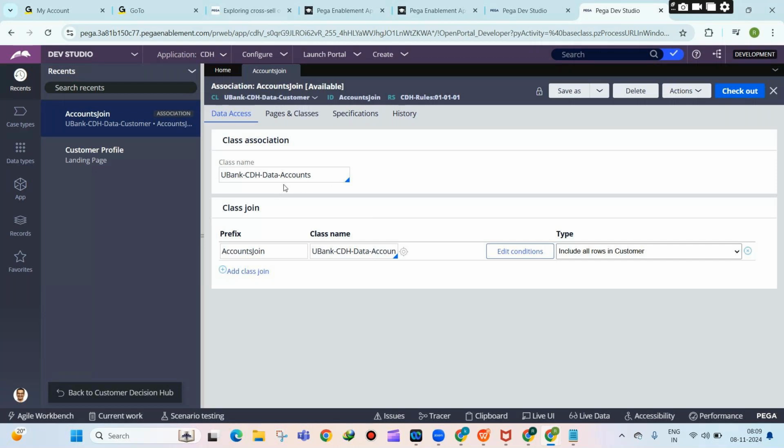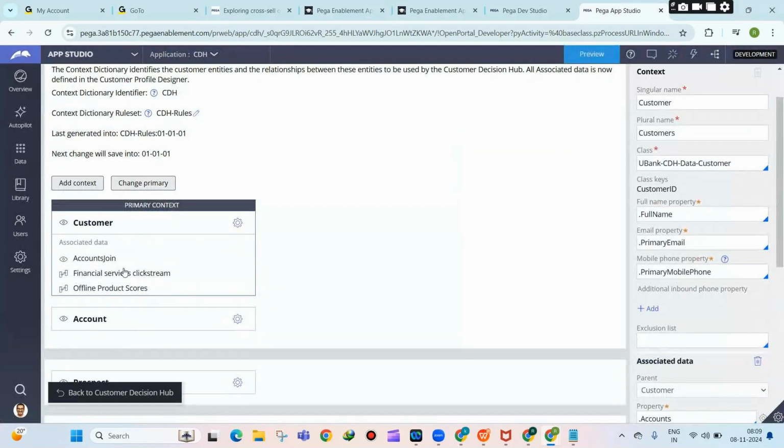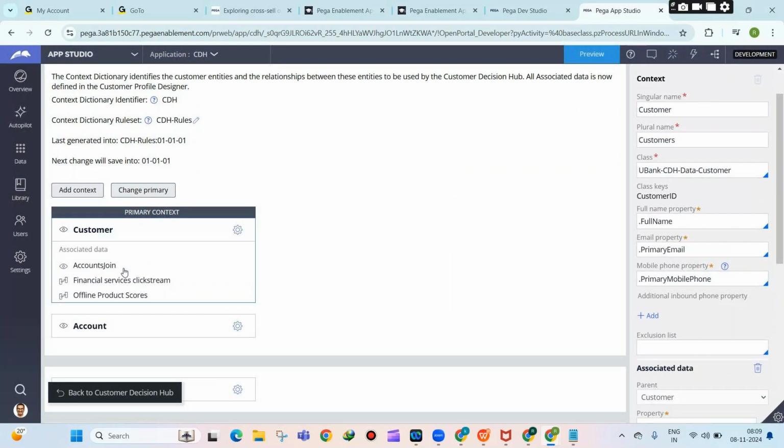That means to get more and more sales from customers. But at a later point of time, the business may want to promote to social media people. They can switch from secondary to primary. I told you, there is a change primary button. You click on that button and switch it. Generally, the people you are promoting to, you need to make them the primary context. That's what you generally do.